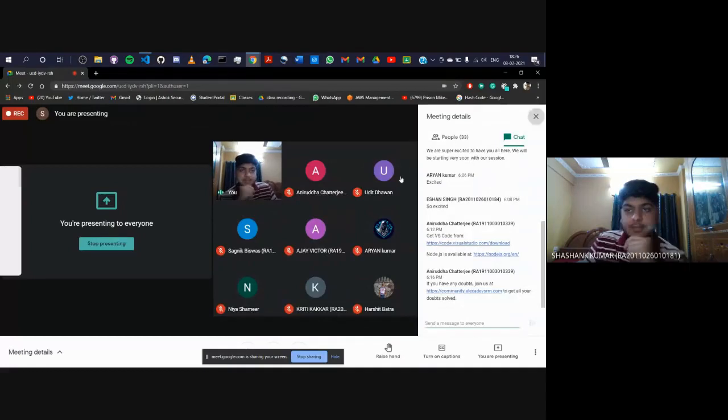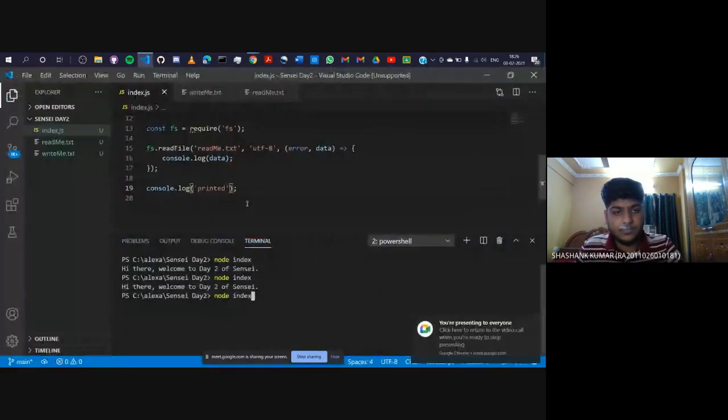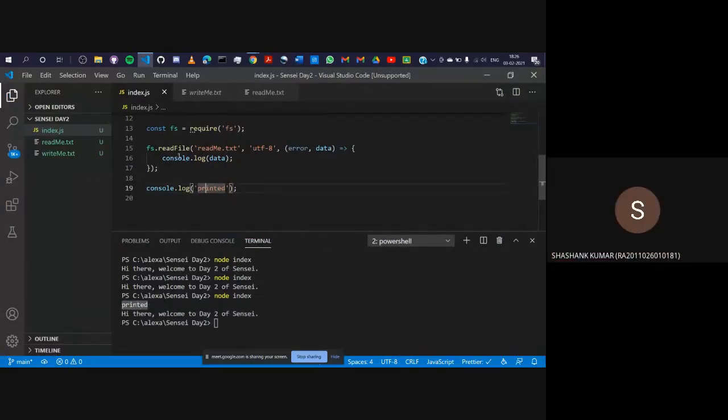Okay, I'll just move along. And yep, I'll hit node index and enter. So "printed" is printed first. Why? Because this is asynchronous. It does not wait to read the file. It just moves on and prints it. And then when this file is read, it comes back and prints the data.